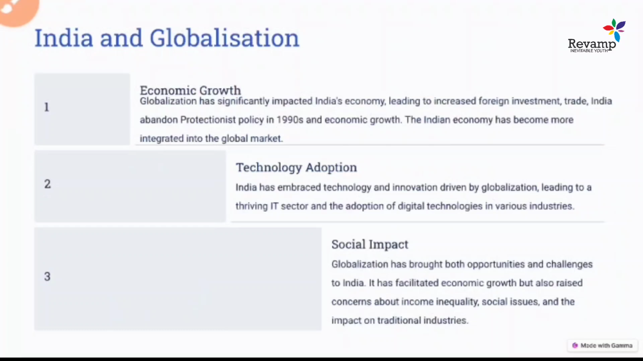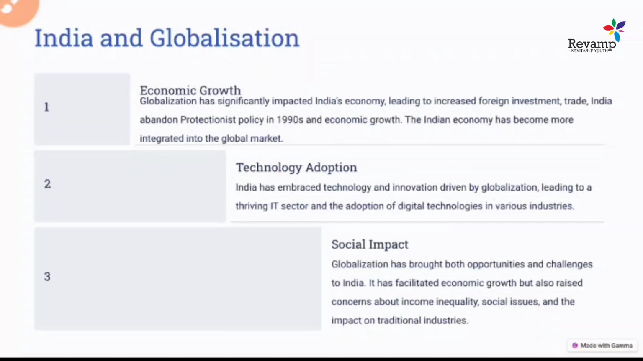So the first thing is economic growth. As you know, the first and foremost impact of globalization in India is economic growth. It impacted the economy significantly, because after the 1990 crisis, Manmohan Singh came up with the LPG reform: liberalization, privatization, and globalization. With this, FDI increased in India, and India abandoned its protectionist policy, or barrier policy, that it used to safeguard its domestic production. But now India is open to the world market.